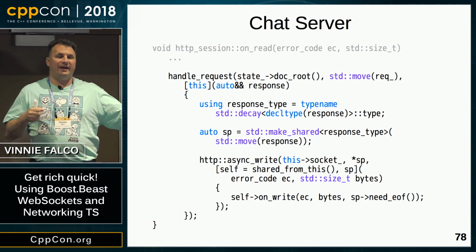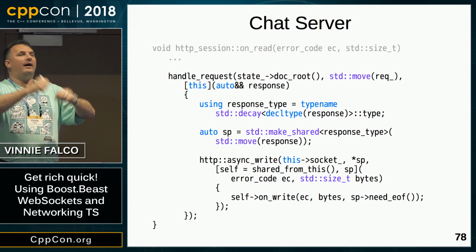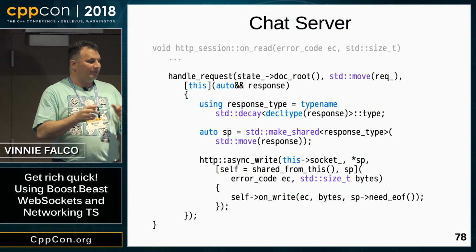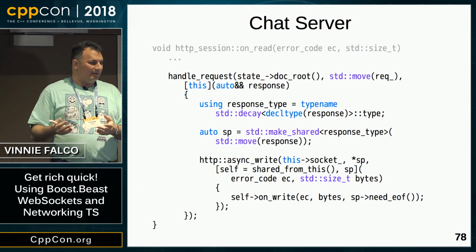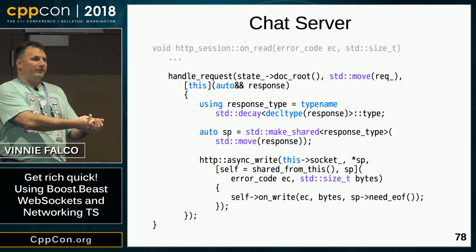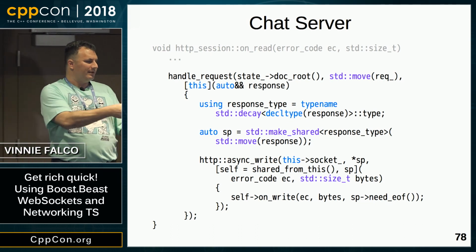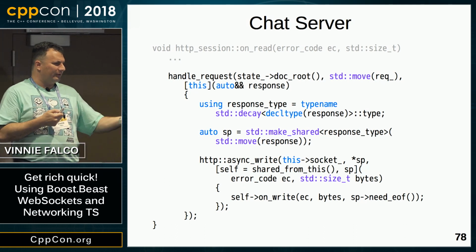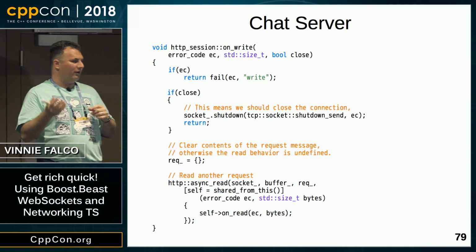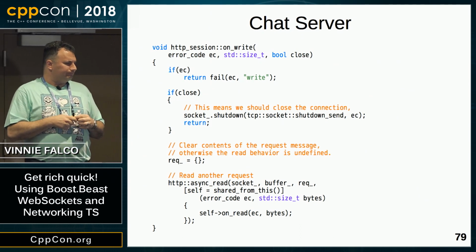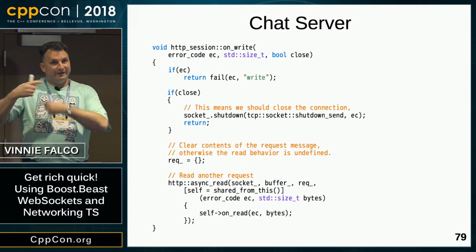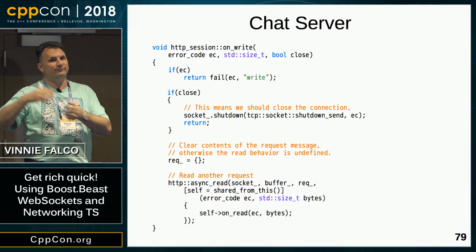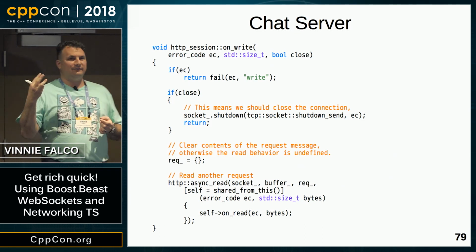And then we call a Beast function, async_write. So async_write writes an entire HTTP message. You give it to Beast, and it'll send it, and it'll take care of it. And then when it's done, you know that the message went out. Again, we're binding a copy of the shared pointer to the HTTP session into our lambda. And once that HTTP message, the response, has been sent, then we're going to call our onWrite function, which gets called when the operation is complete. So at the end of the onWrite function, we're reading another request. Once again, that's that loop that we talked about earlier. We read a request, we send the response, then we do the read again. So that's going to end in one of three ways.